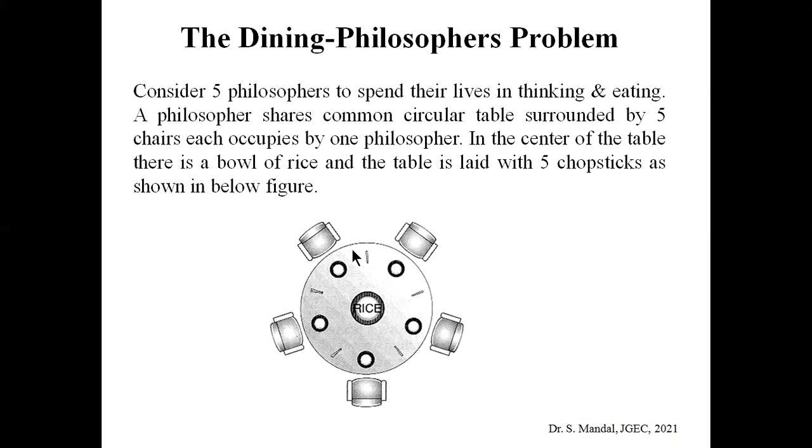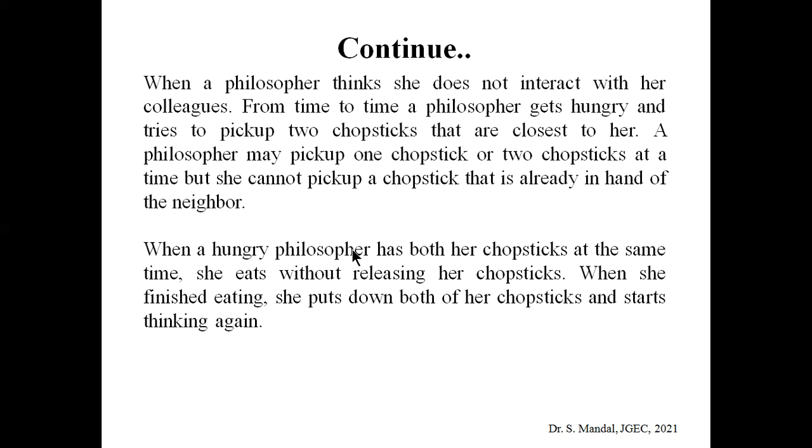But whenever he becomes hungry, he or she will try to pick up the two chopsticks which are closest to him or her. It is quite interesting that a philosopher may pick one chopstick or two chopsticks, but for eating he or she needs two, because one cannot eat using only one chopstick.